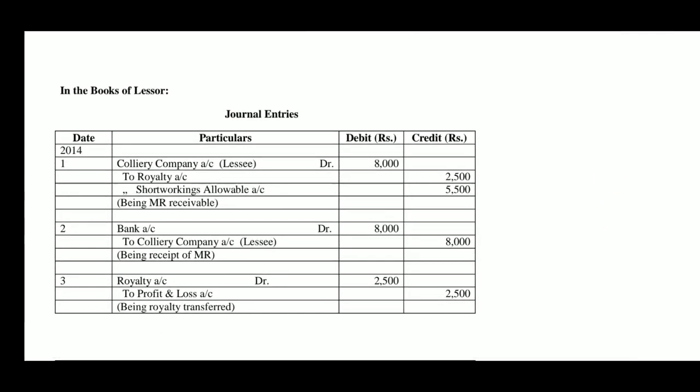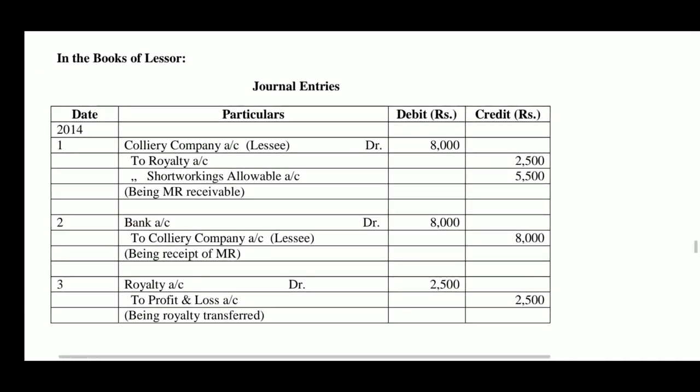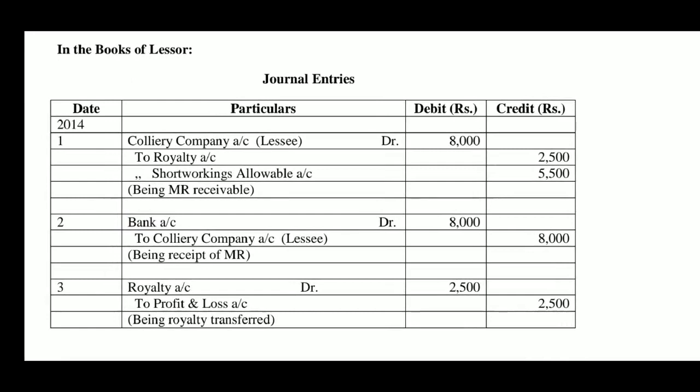Now in the books of lessor, remember royalty chart is the basis. On the basis of royalty chart only, we have passed the journal entries in the books of lessee. How the lessee will pass the journal entries, we have seen. How the lessee prepares ledger accounts, we have seen. Now by taking into account the same royalty chart, we can pass the journal entries in the books of lessor. Lessor will pass the journal entries as under.